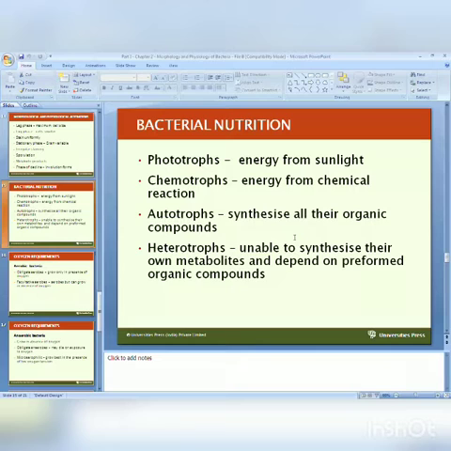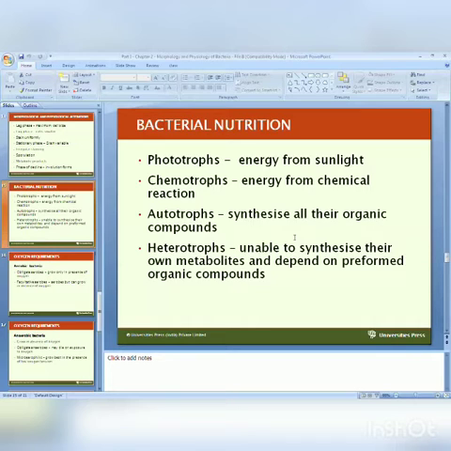Bacteria require nutrients, simple nutrition, unlike the higher cells. According to the need of nutrients, the energy requirement and the metabolites, they are divided into 4 types. The first one is phototrophic bacteria, those bacteria which get energy from sunlight. The other one is chemotrophic bacteria, those bacteria which get energy from chemical reactions.